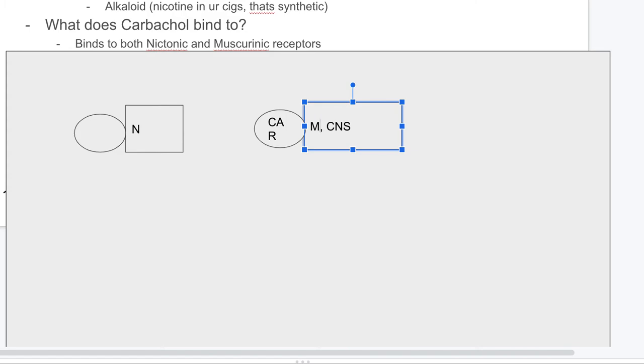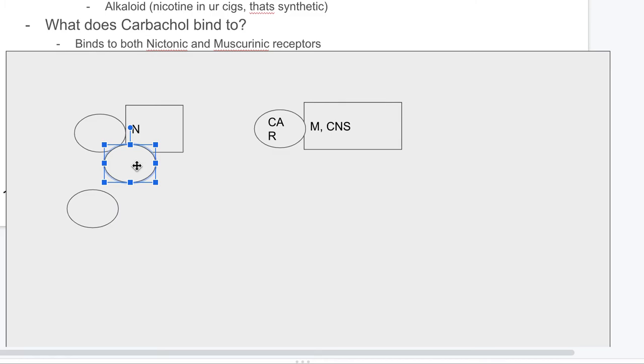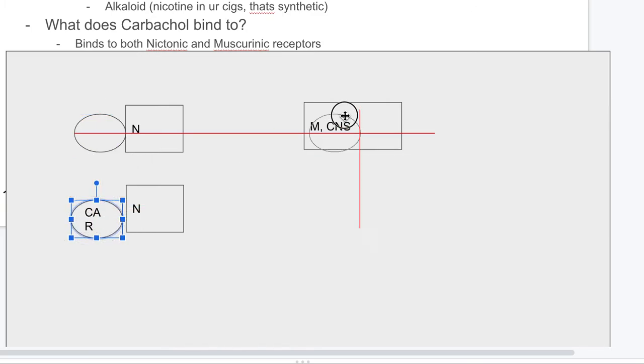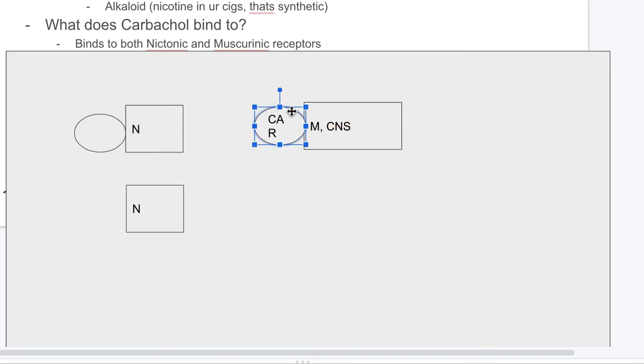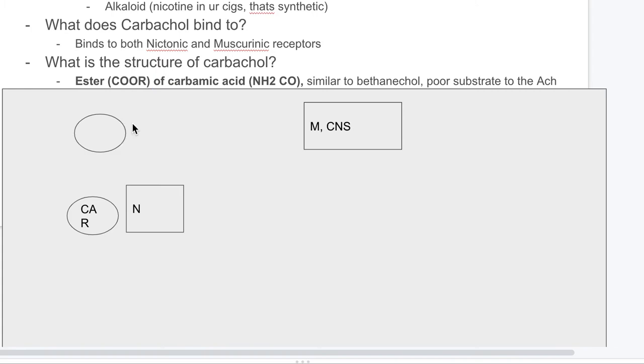And if I were to draw the same exact thing, we have over here acetylcholine, and this goes and it binds. Right now I'm just drawing the neuromuscular junction, which everyone knows about, and acetylcholine binds to a nicotinic receptor on the neuromuscular junction. And similarly, Carbachol can go and bind over here, and it can also be an agonist, so it can stimulate it. So my point is, Carbachol can bind to nicotinic receptors, and Carbachol can bind to muscarinic receptors. That's the point I'm trying to make and show to you guys. I've kind of shown that here, and I'm just going to delete that to move on.